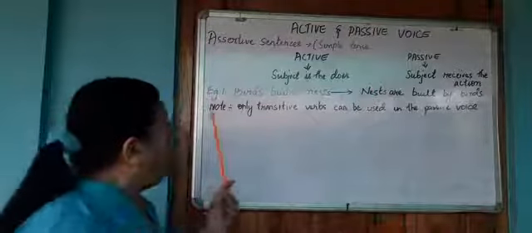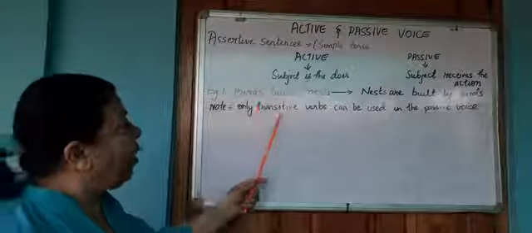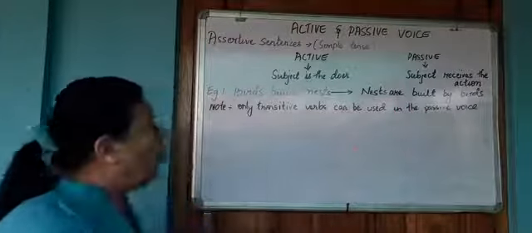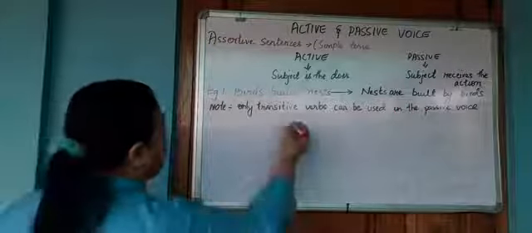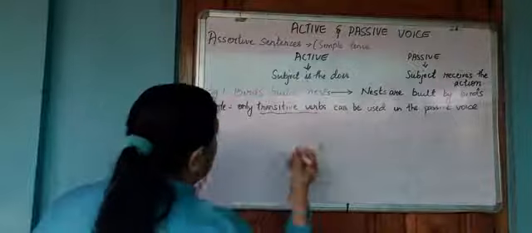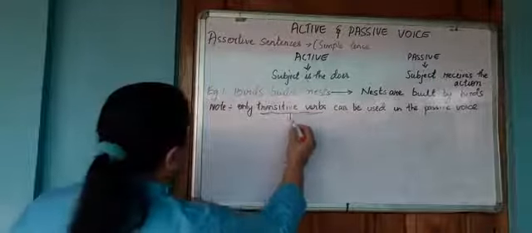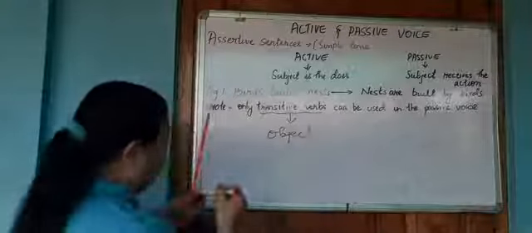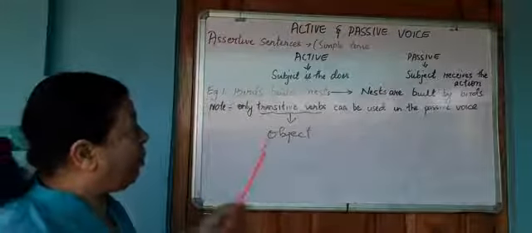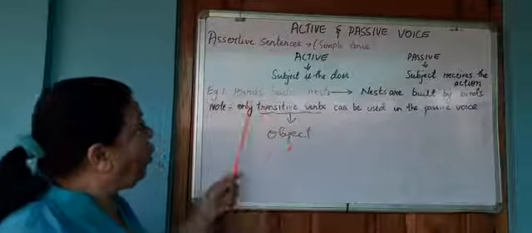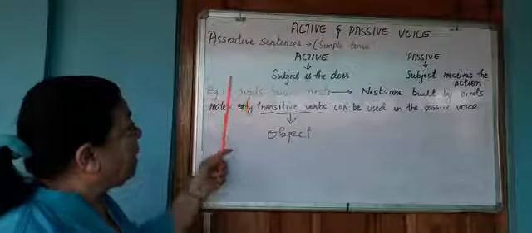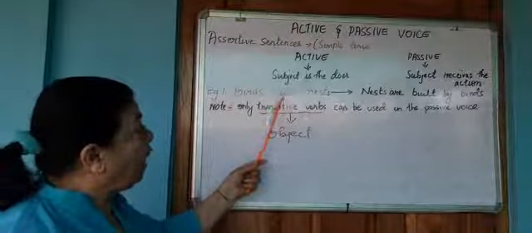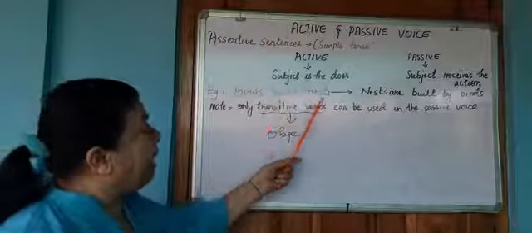Now, note, only transitive verbs can be used in the passive voice. What do I mean by transitive verbs? Transitive verbs are verbs which take an object. Therefore, in this case, birds is my subject, build is my verb. What are the birds building? They are building nest.